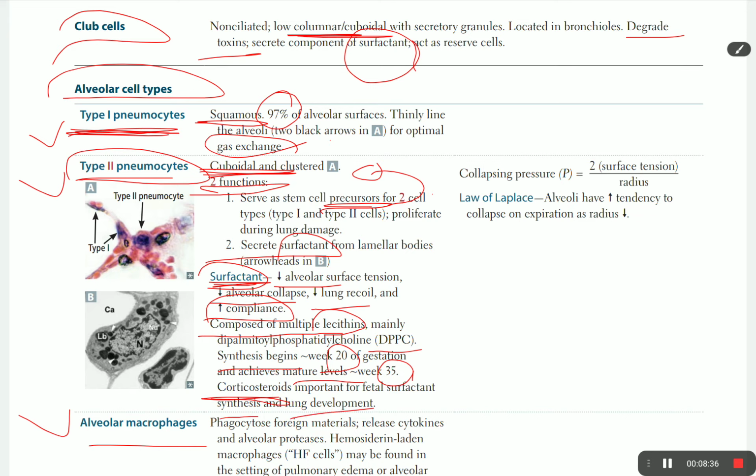So we're going to talk about the corticosteroid now in RDS, but there is a law here called the law of Laplace. The law of Laplace means that collapsing pressure is 2 times the surface tension divided by the radius. So alveoli have a decreased tendency to collapse during expiration as the radius increases. If the radius decreases, the surface tension goes up and the collapsing pressure goes up.